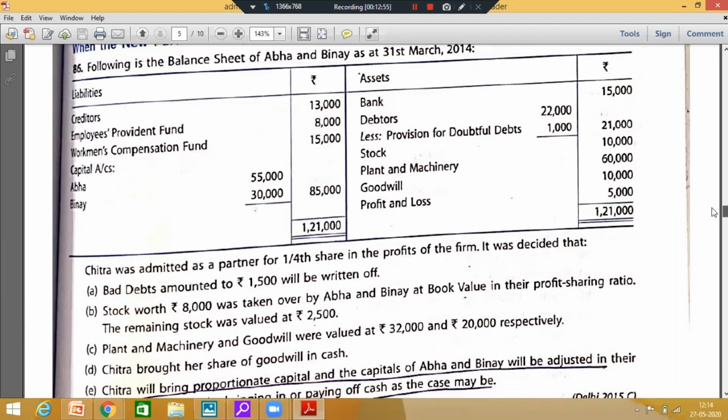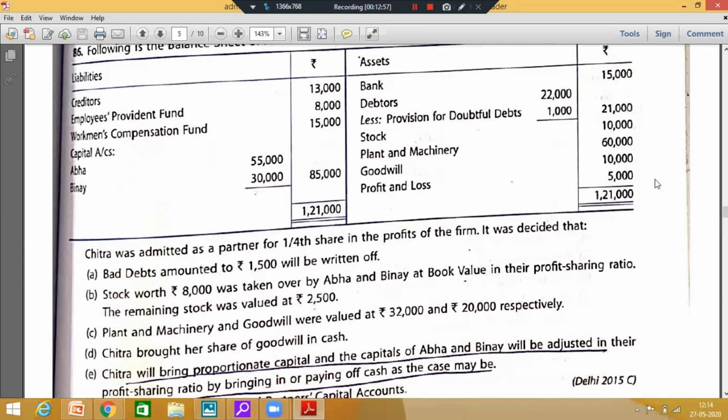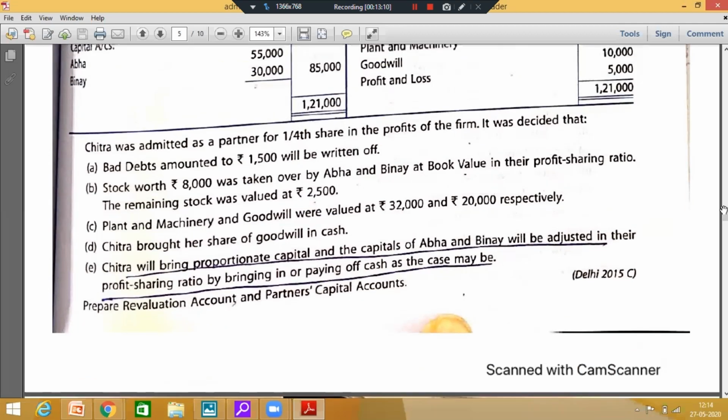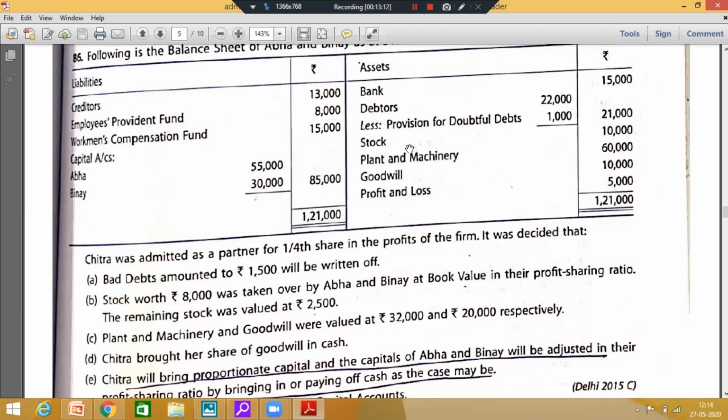Now, this is the last capital adjustment of this chapter. You are given the balance sheet of Abhay and Vinay: bank, debtors, provision for doubtful debt, stock, plant and machinery, goodwill, and profit and loss account. This is the goodwill appearing in the balance sheet. You have to be careful.